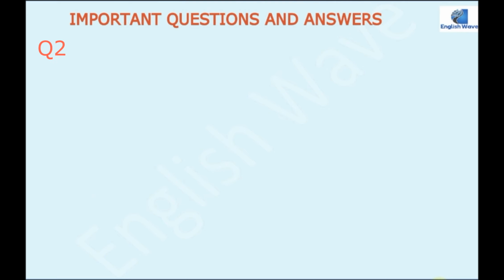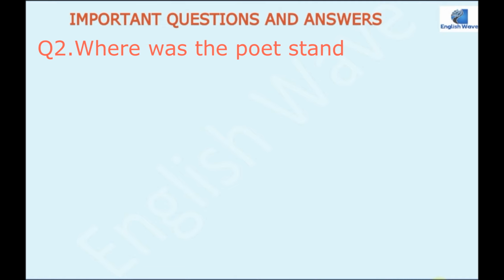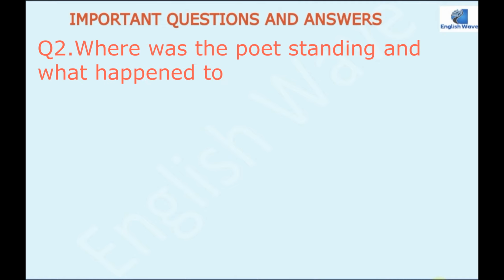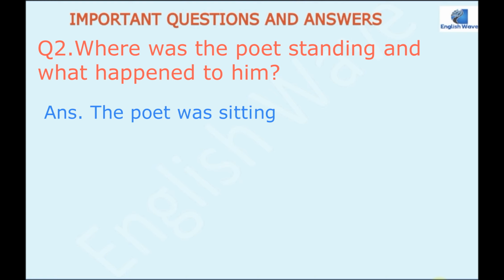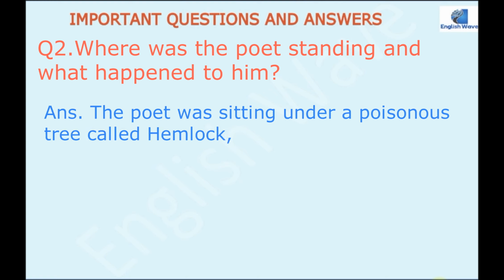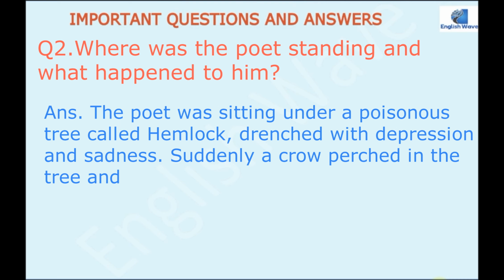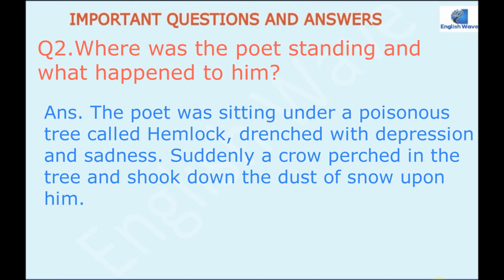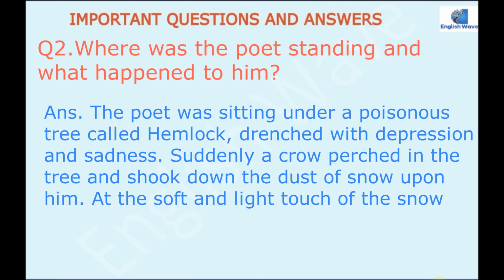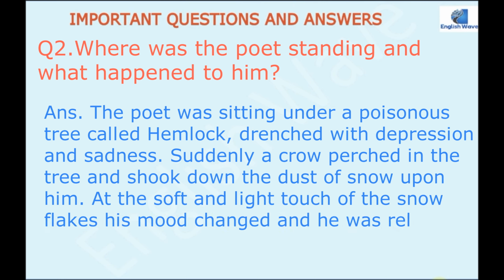Then question number 2, where was the poet standing and what happened to him? Answer would be, the poet was sitting under a poisonous tree called hemlock, drenched with depression. Drenched means डूबा हुआ. Drenched with depression and sadness. Suddenly a crow perched in the tree and shook down the dust of snow upon him. At the soft and light touch of the snowflakes, his mood changed and he was relaxed and happy. Let's move on to the next question.